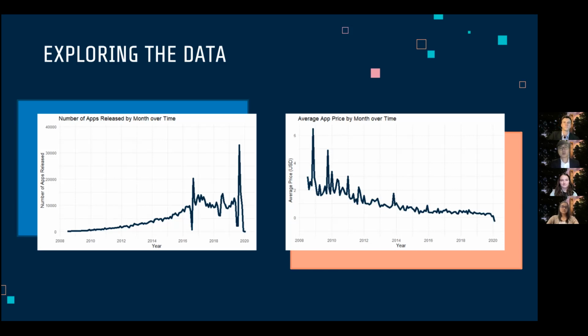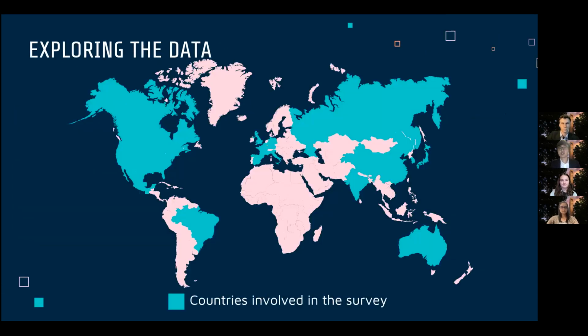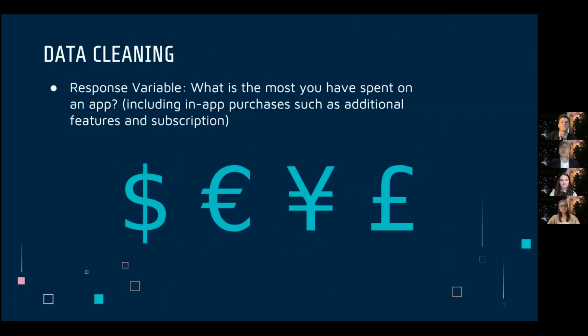Further on, we explored the demographics of the survey population. Colored in teal are all the countries that were involved in the survey. As you can see, this was a global survey that targeted countries from across the world. From this survey, our team wanted to explore who spends money on an app, how much they're willing to spend, and why they're purchasing apps.